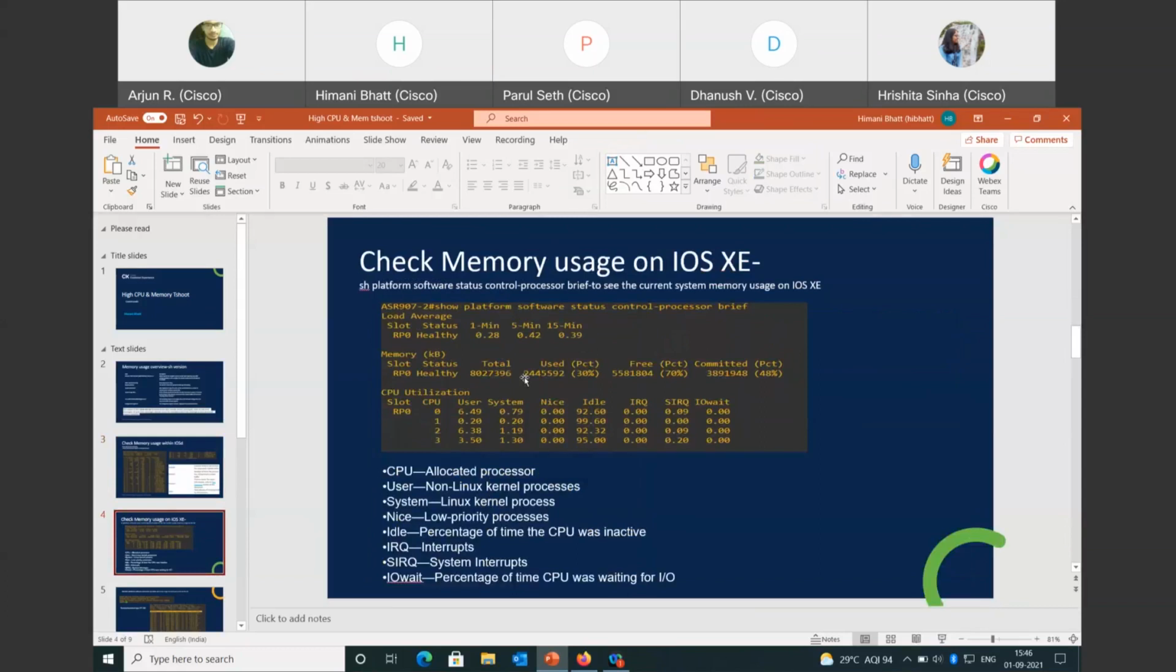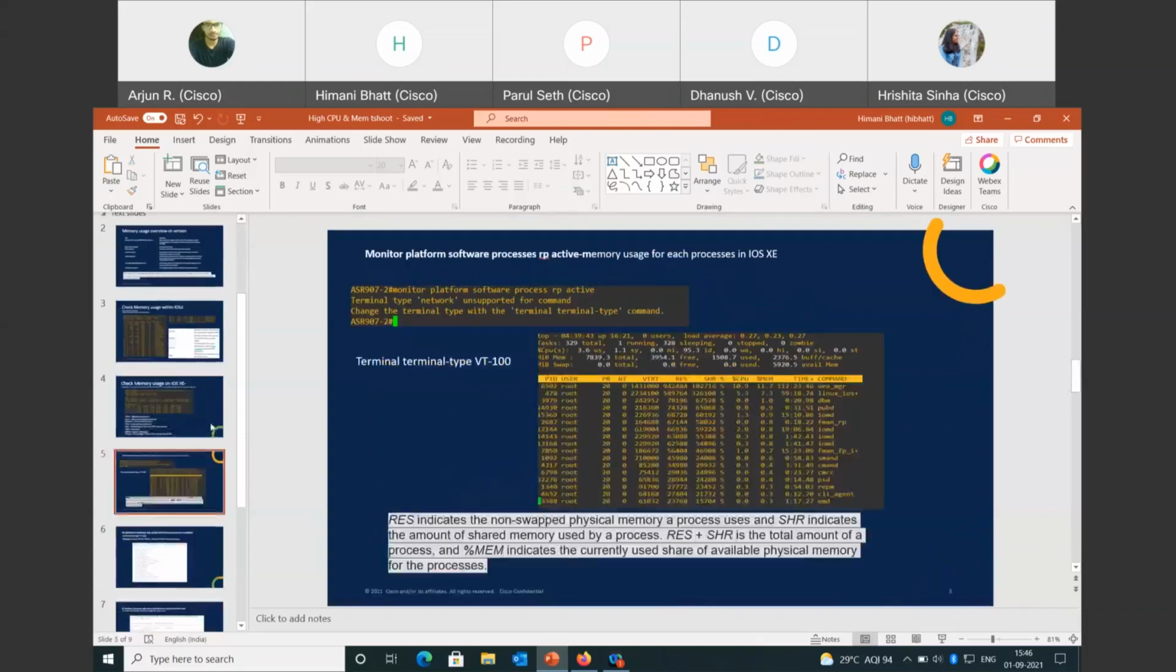This is the command to check memory usage on IOS XE. The command is show platform software status control-processes brief. It is used to see the current system memory usage, and now it is showing healthy. Apart from healthy, it can show warning or critical, depending on the amount of free memory, and about the CPU also.